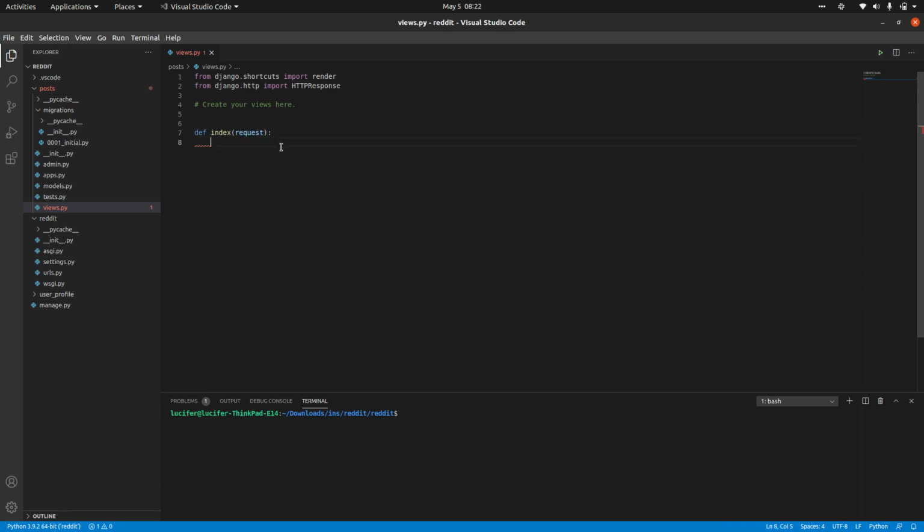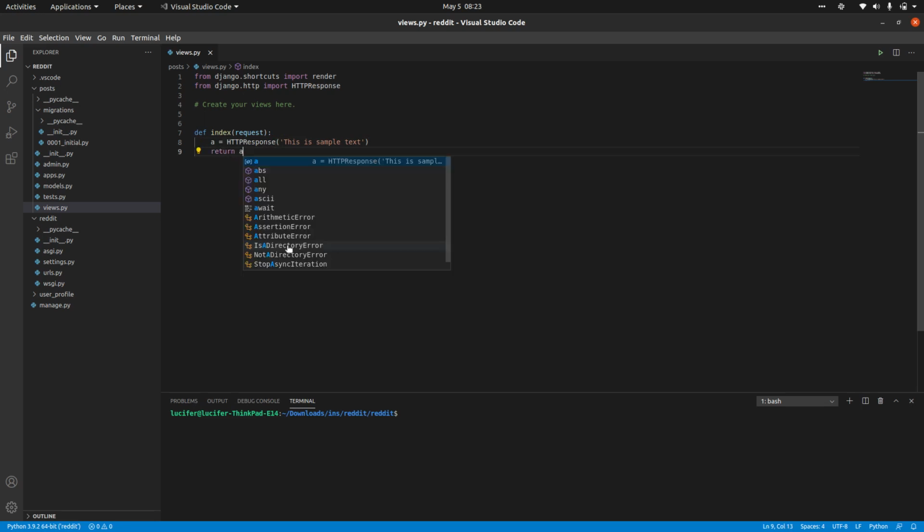And inside this I want to give some output as an HttpResponse. This is sample text that we are showing. And you have to return this, right? You can directly return this, or you can store it in a variable and return that. Both are the same thing.